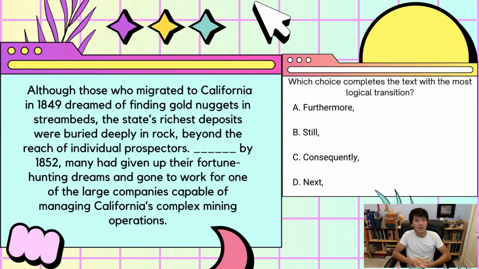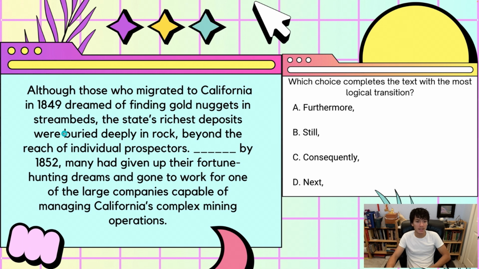Our last example. Although those who migrated to California in 1849 dreamed of finding gold nuggets in stream beds, the state's richest deposits were buried deeply in rock, beyond the reach of individual prospectors. Blank, by 1852, many had given up their fortune-hunting dreams and gone to work for one of the large companies capable of managing California's complex mining operations.